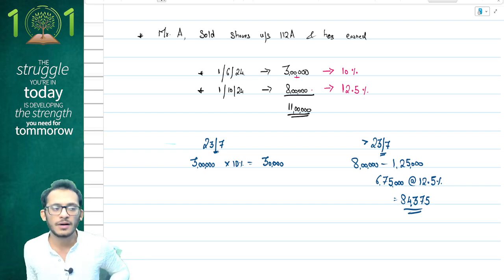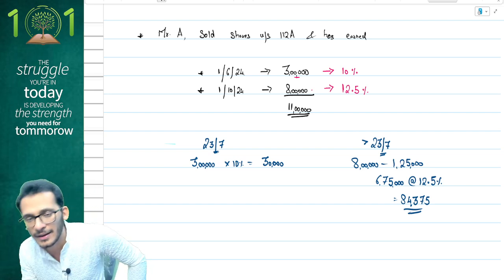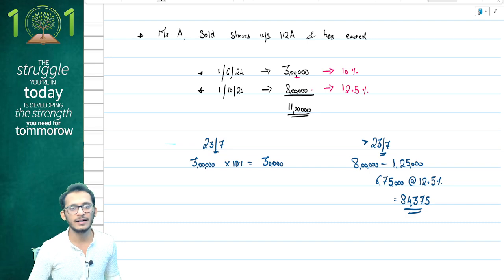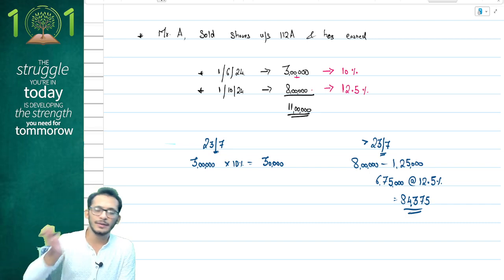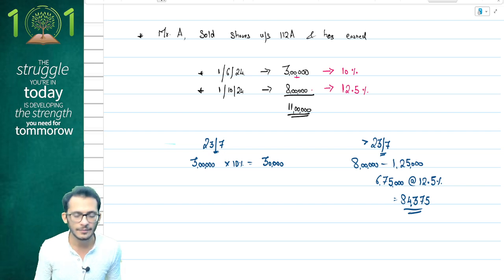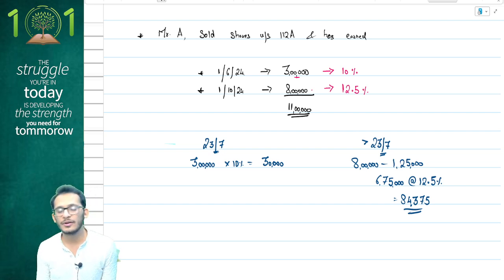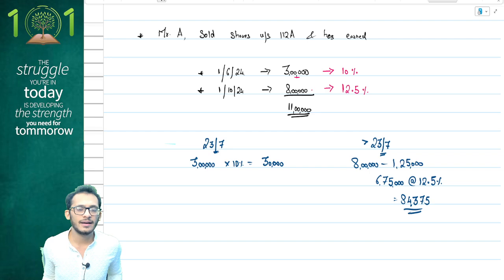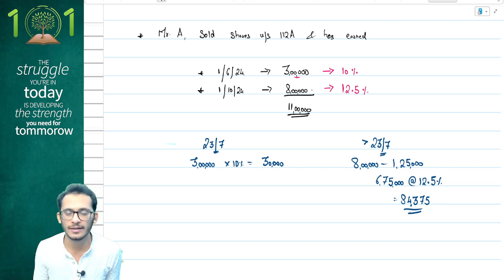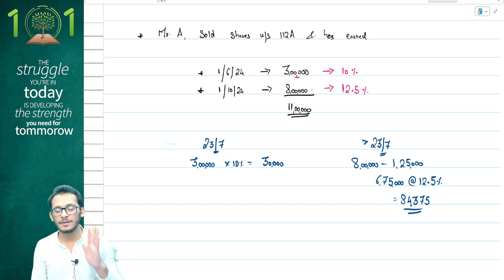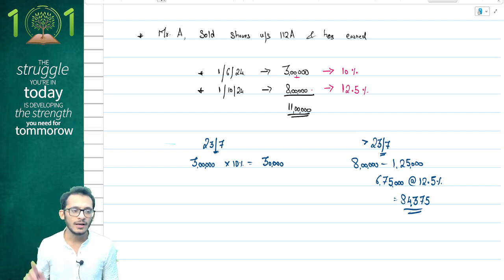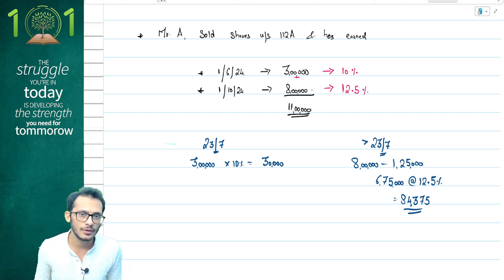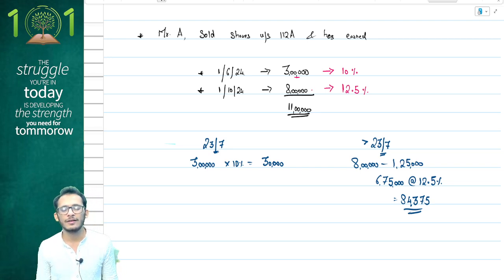However, let's wait for how ICAI interprets this. There can be a difference of opinion where ICAI may, in the RTP, come and say that the 1,25,000 should be reduced from the pre-23rd July as well. In case any such clarification is given by ICAI, I would come back and give you a separate video which will clarify that. As of now, for the purpose of preparations, I strongly believe that it should be reduced from post 23rd July, so that you save the most taxes.